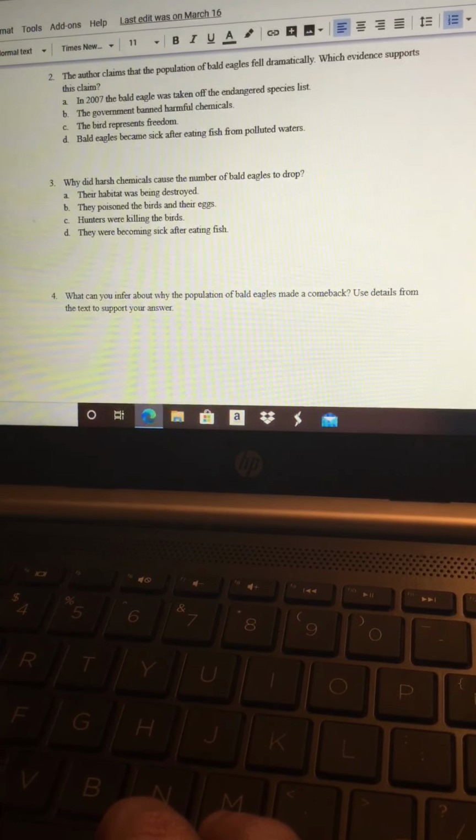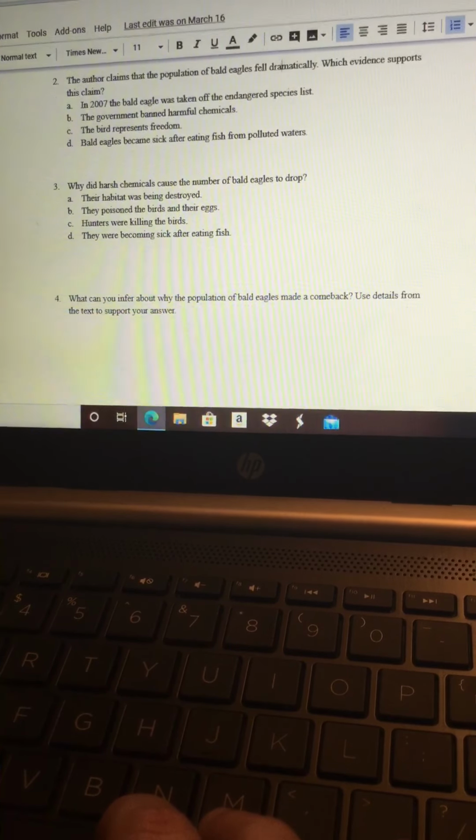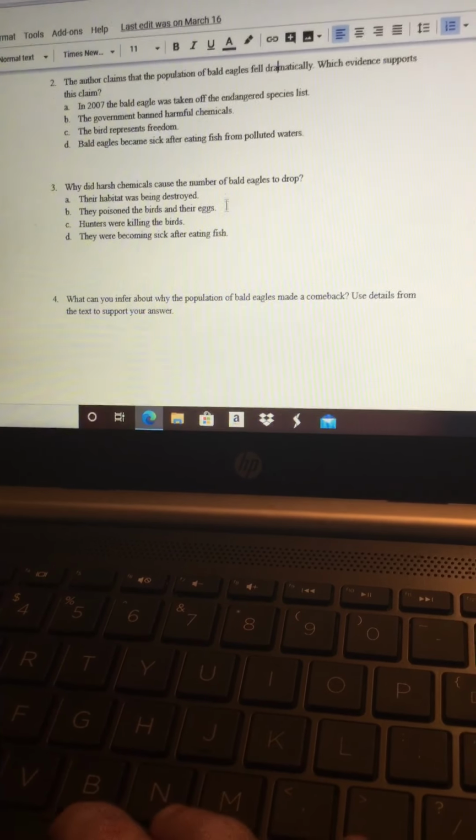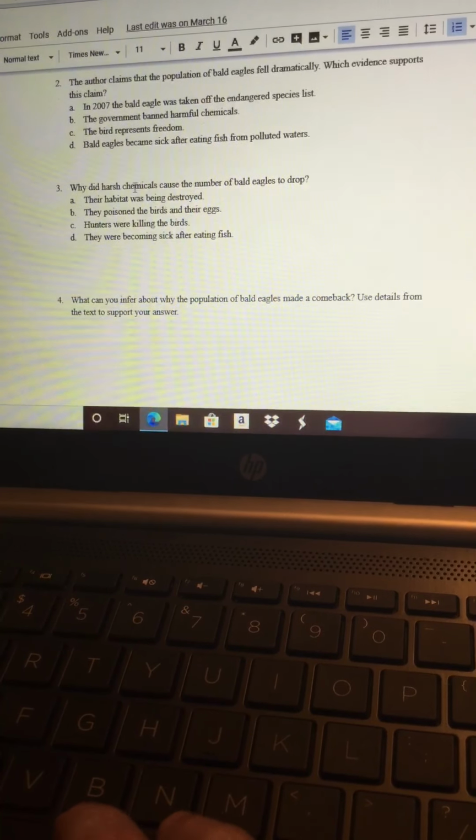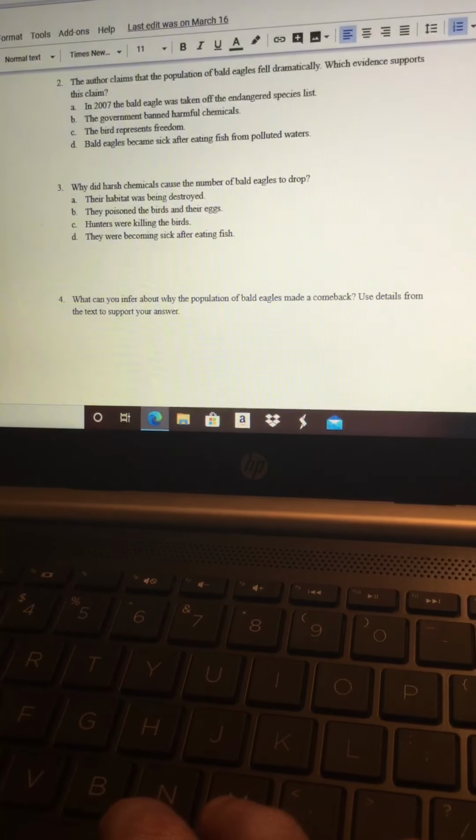Number 3, why did harsh chemicals cause the number of bald eagles to drop? So you're going to go back into your passage and find the direct evidence to prove what did the harsh chemicals do to bald eagles.